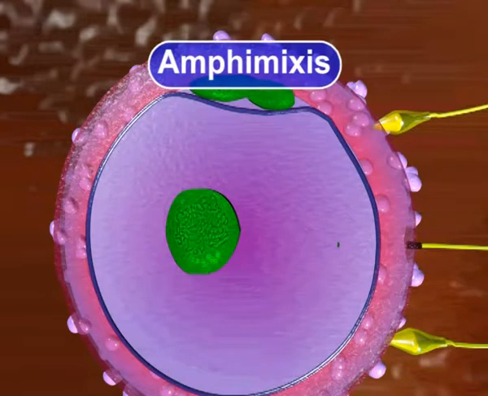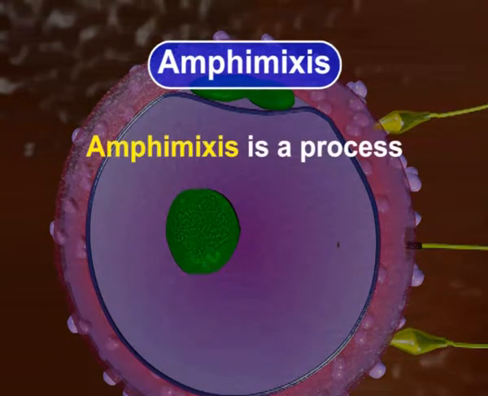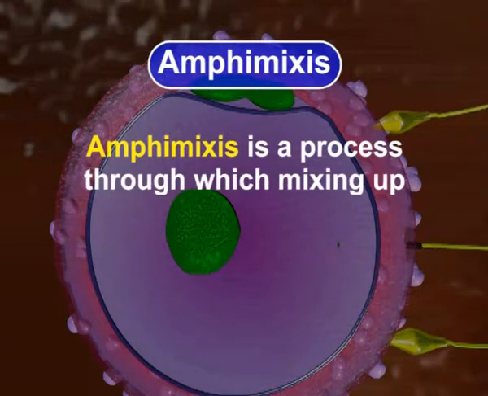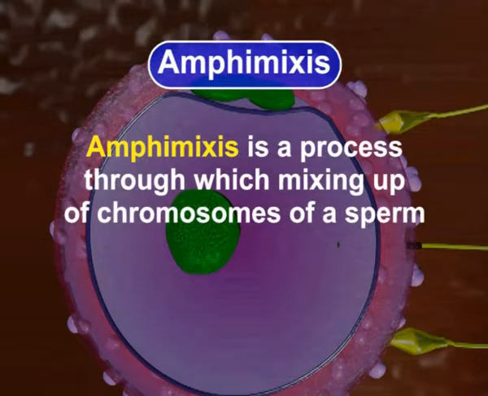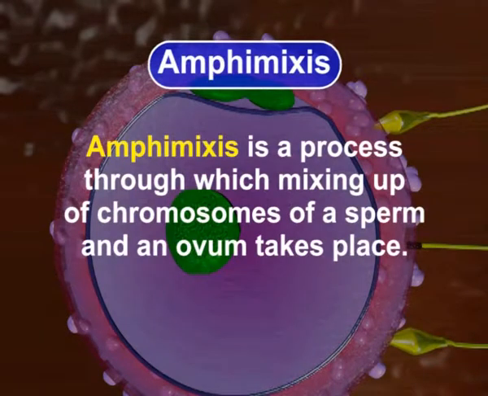So we can say that amphimixis is a process through which mixing up of chromosomes of a sperm and an ovum takes place. It is also known as karyogamy.